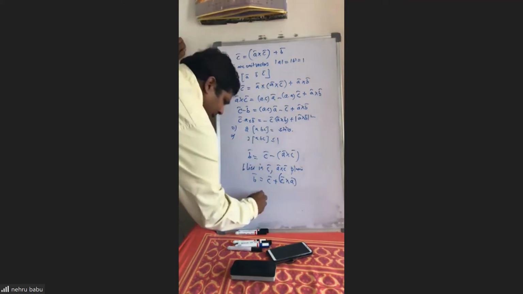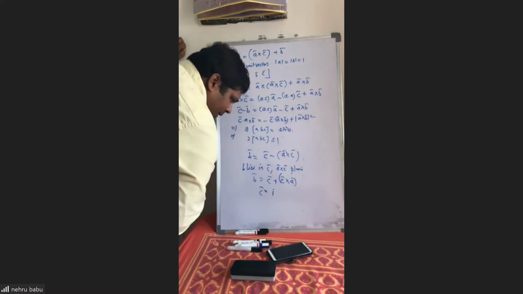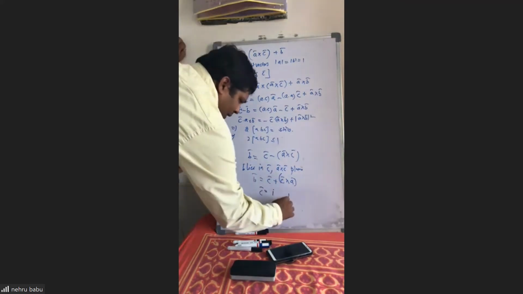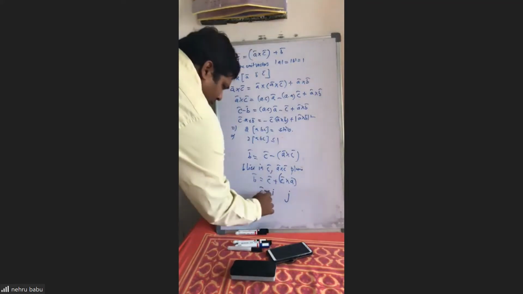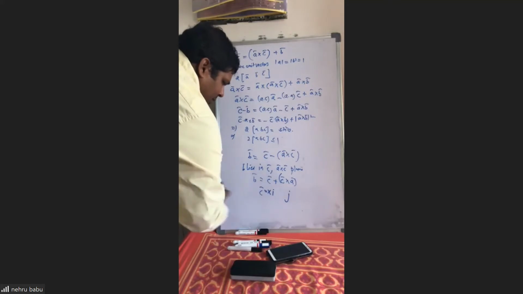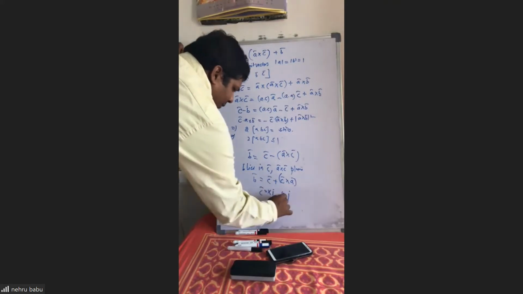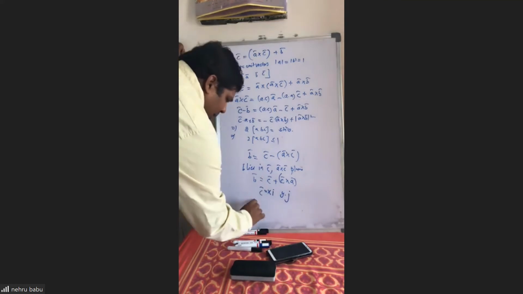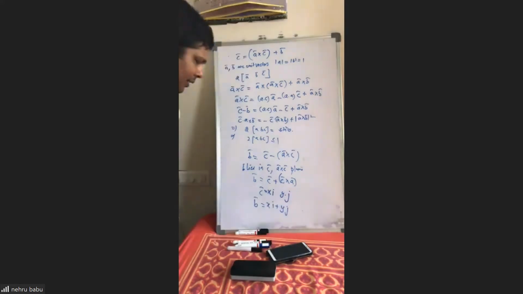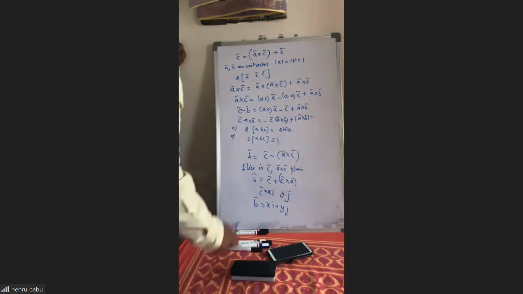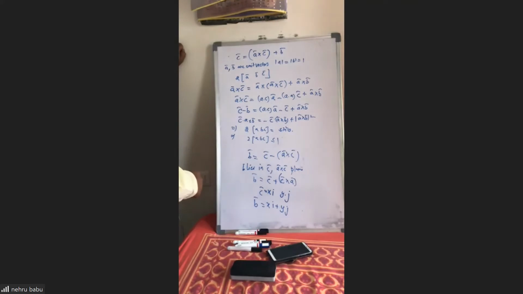Here, I am just assuming C bar equal to some I cap, for example, in the direction. C cross A is perpendicular to this, it is in the direction of J if you assume. Yes, sir. So B has a component along I and J. I don't know the magnitude of this. So C bar is some X into I, C cross A is some Y into J. So B bar equal to what you are getting here? Xi plus Yj. Yes, sir. So box ABC is nothing but Y square, no sir. A cross B you are multiplying here. We got C cross A.